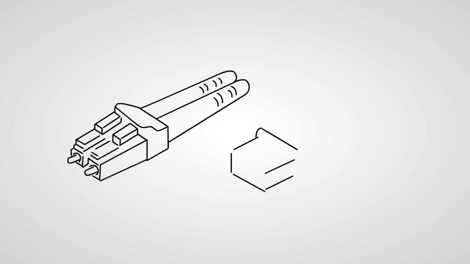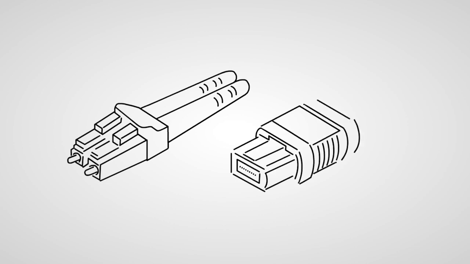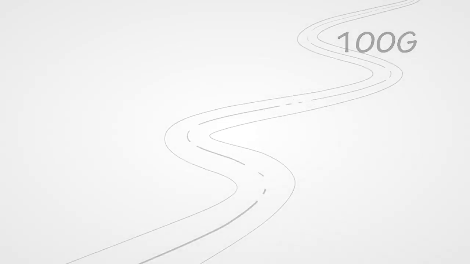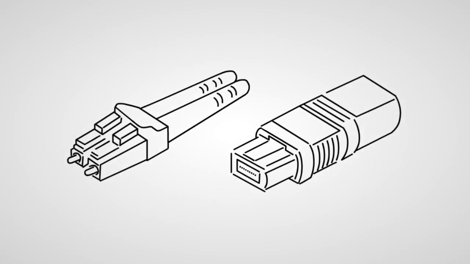The best part is, LC and MPO connectors support your future lane capacities too. You run 10 gig today, but 25 gig is coming, with 50 gig to follow and 100 after that. When you're ready to upgrade, use these same connectors.